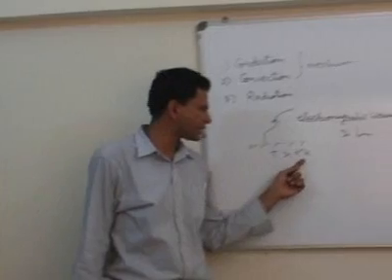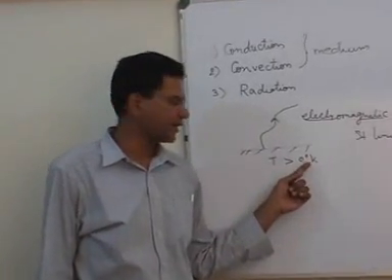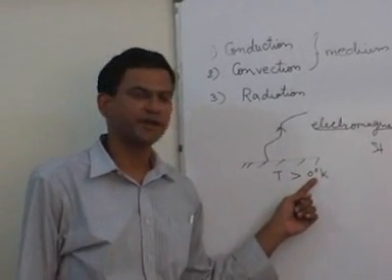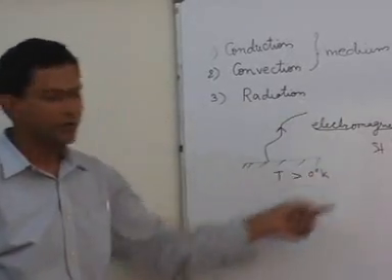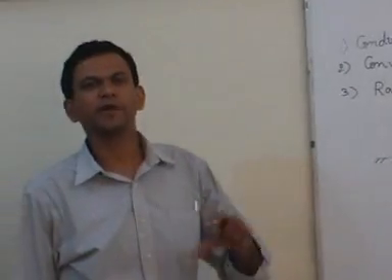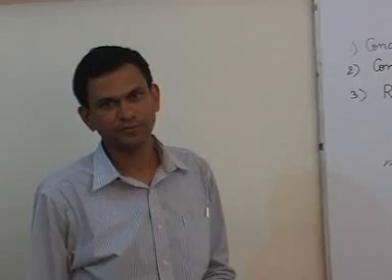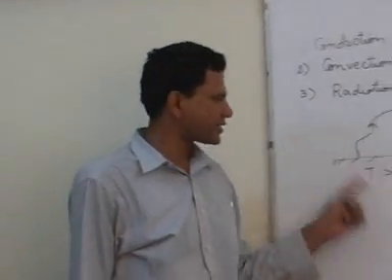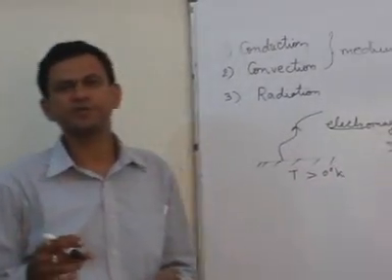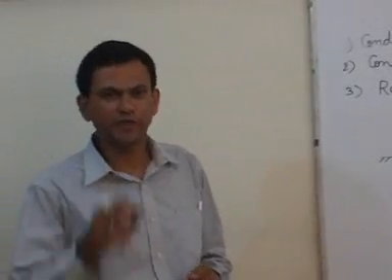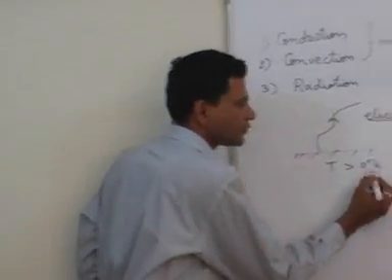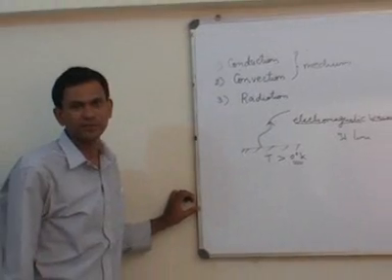At minus 273 degrees Celsius, the velocity of the vibrating molecules becomes zero. So the temperature at which the velocity of molecules inside a body becomes zero is termed absolute zero or 0 degree Kelvin.